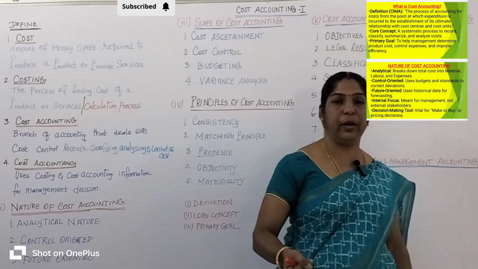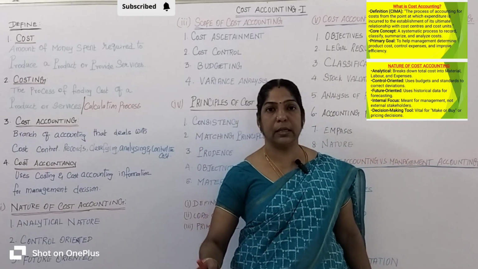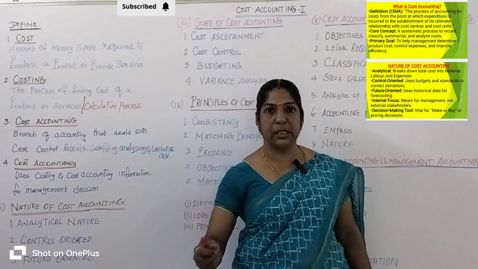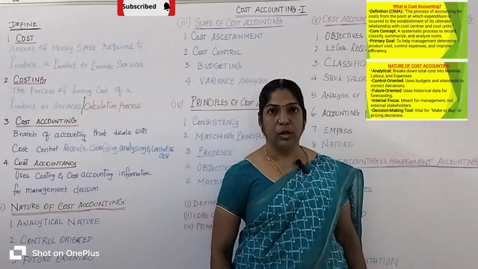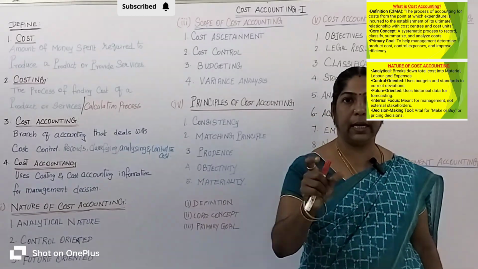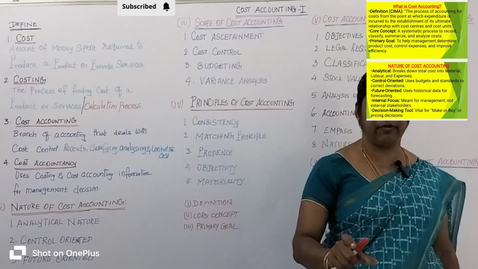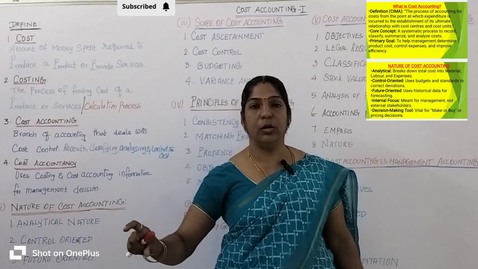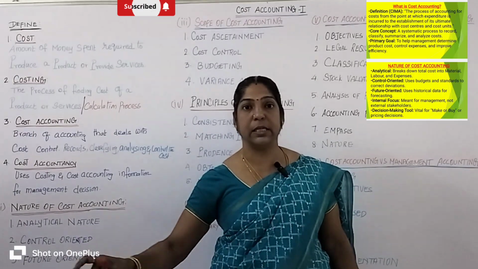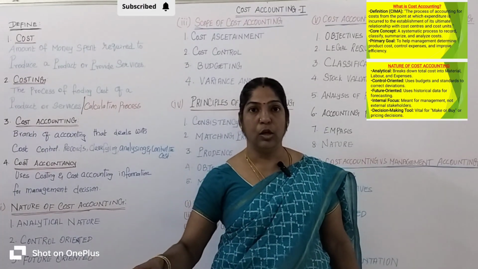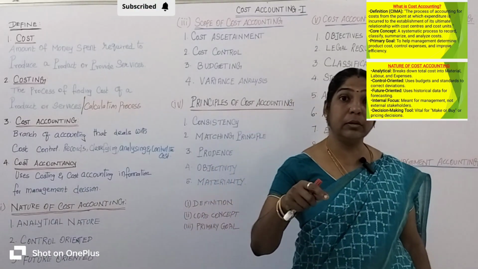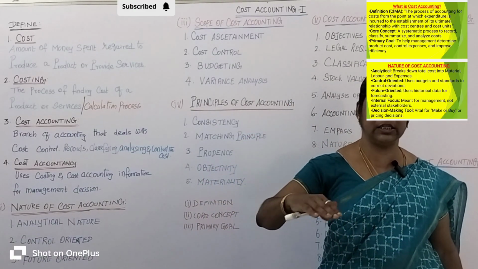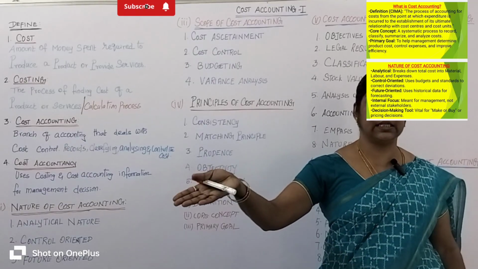So say for example, the company's standard electricity expense is 5,000 rupees. But the actual cost of the electricity expense is 7,000 rupees. So the electricity cost has increased, right?